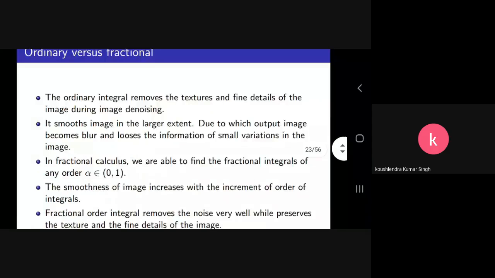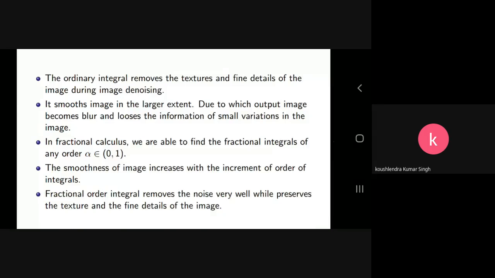The drawback of the ordinary integral is that it removes texture and fine details during image denoising, which may be important for our purposes; the textures or patterns of the image are also degraded by an ordinary integral.